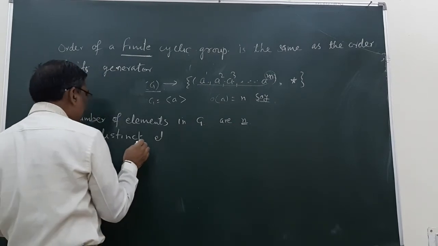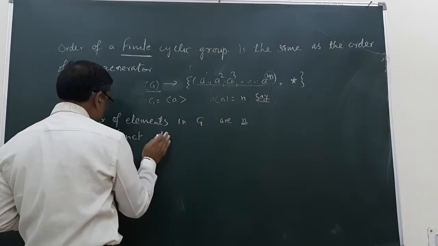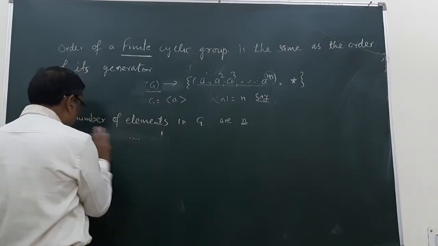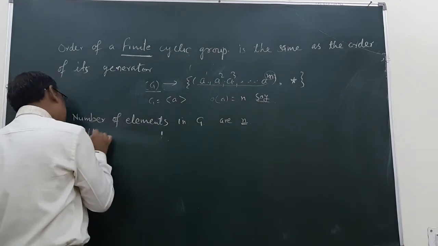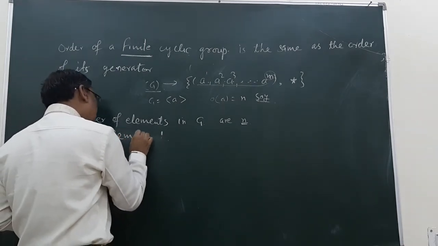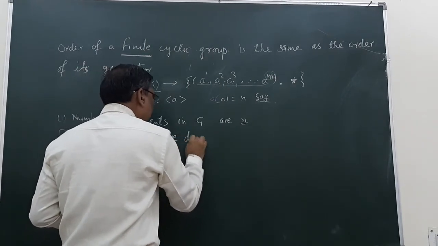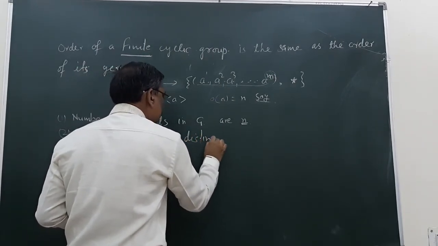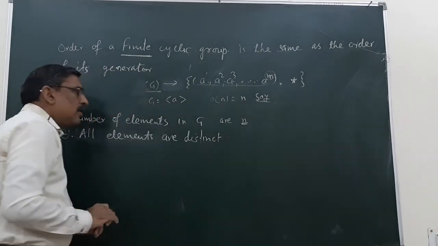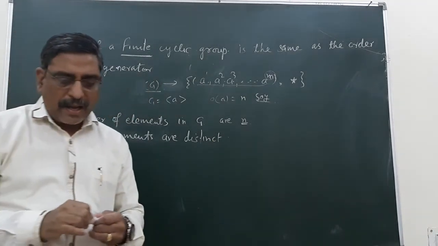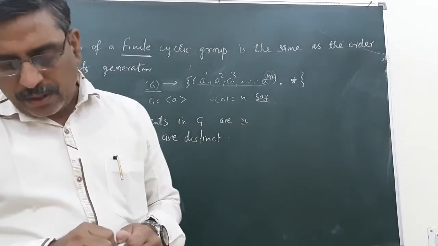All the elements are distinct. So let us do them one by one.